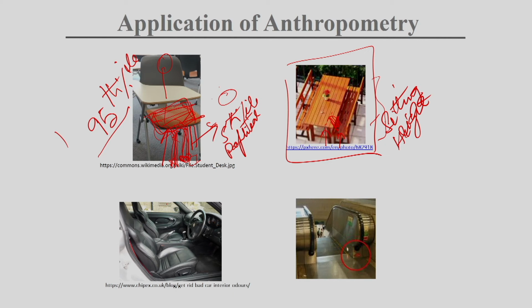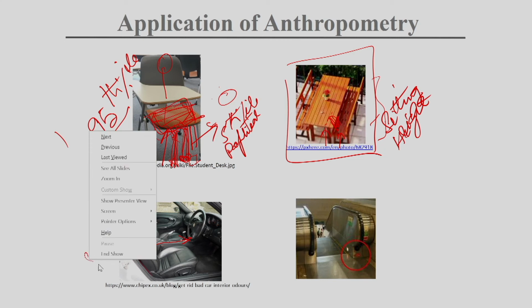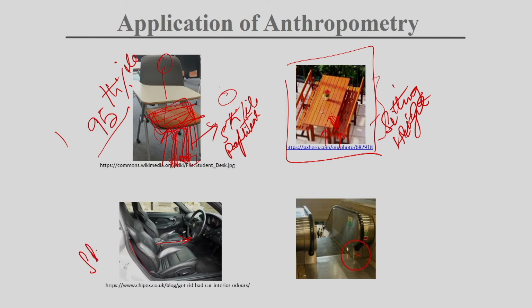In this type of case also, it is important to take care of the reach distance. Obviously, it should be from the point of view of the shorter person, because if the shorter person can reach this steering wheel, then obviously a taller person can reach. So, you can take the 5th percentile of this data, but in the case of sitting height, you have to think of the 95th percentile of the height data, because if you can accommodate the taller person, obviously the shorter person can use it. So, this is the implication of percentile in your product design.